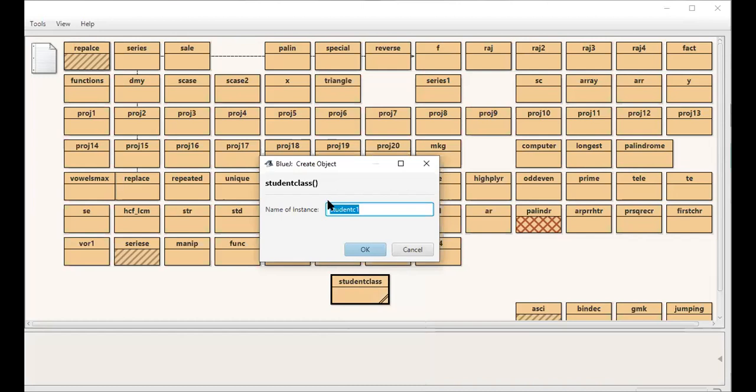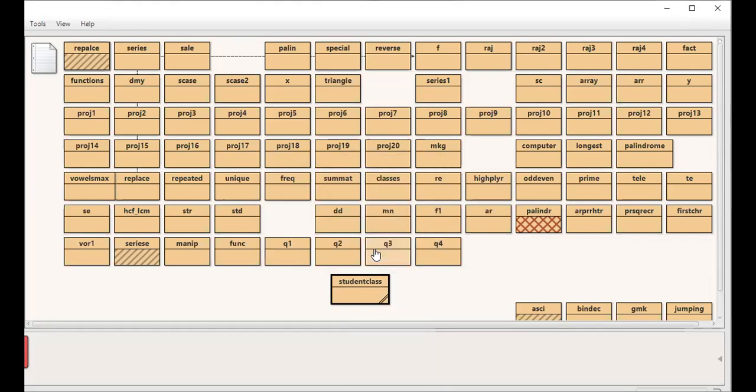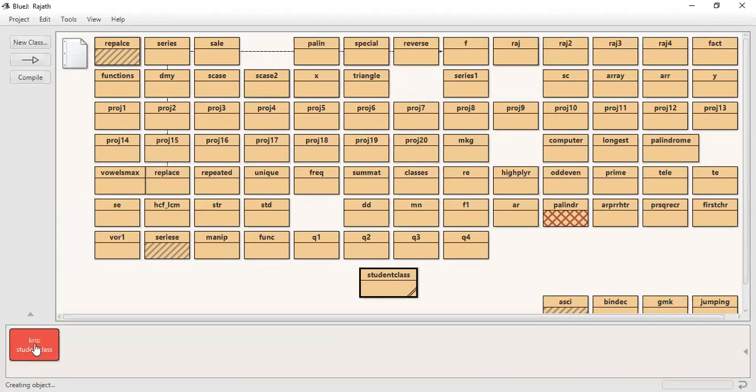I'll name it Chris. First object I am creating. I say okay. Once I say okay, you can see a red box has come. Means an object is created. This is my Chris object. He is my first student.